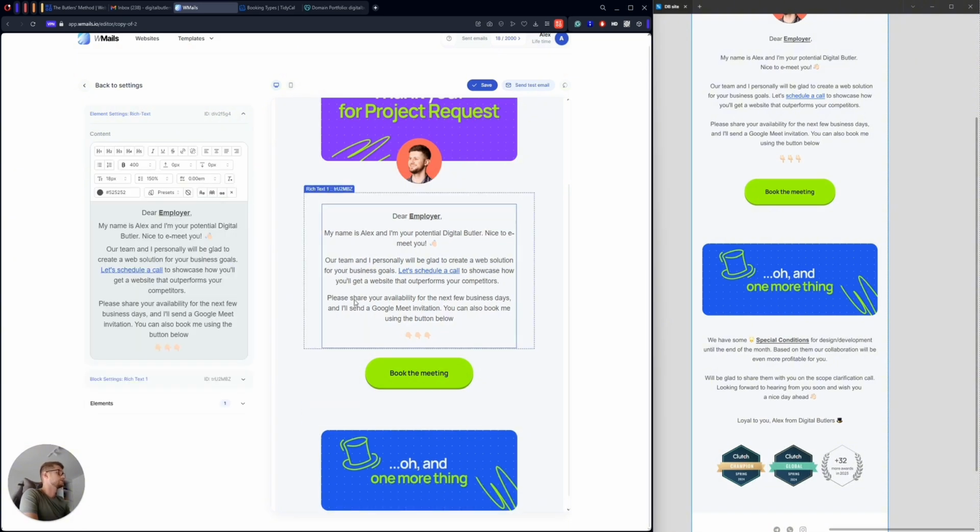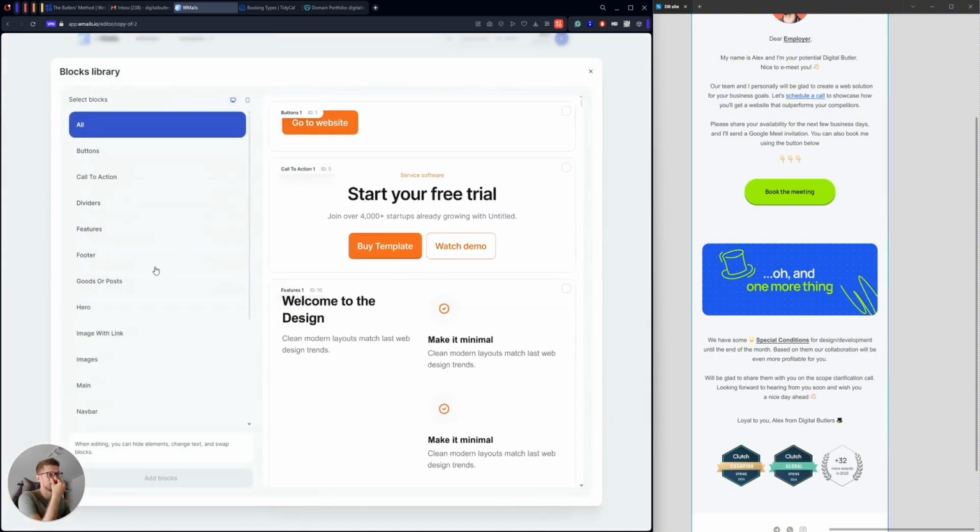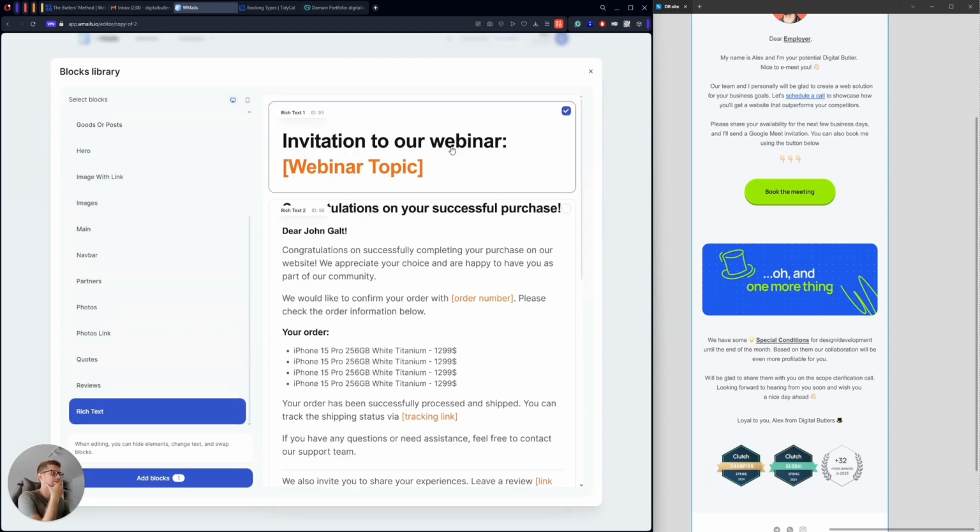Yeah, looks nice. Right now I'm fully satisfied with that. Okay, so moving forward, the next thing will be just to do the same thing that we did with this block. I'm just adding the rich text, right? So I'm just going to the rich text,